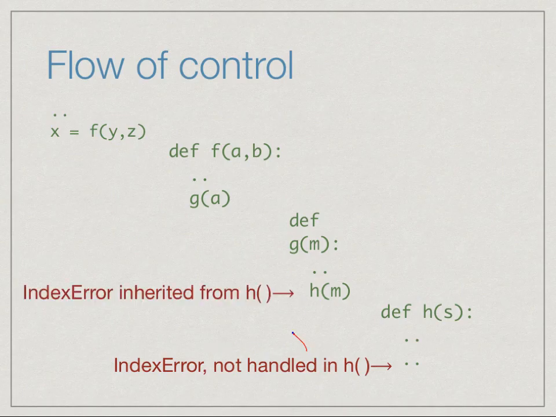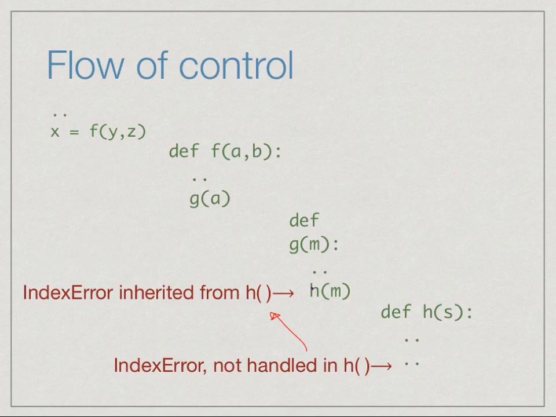So what will happen here is that this index error will go back to the point where H was invoked in G. So now it's as though G has generated an index error. Calling H has generated an index error. So the index error is actually now within G, because H did not do anything with that error. It just passed it back with the error. So now we have two options.